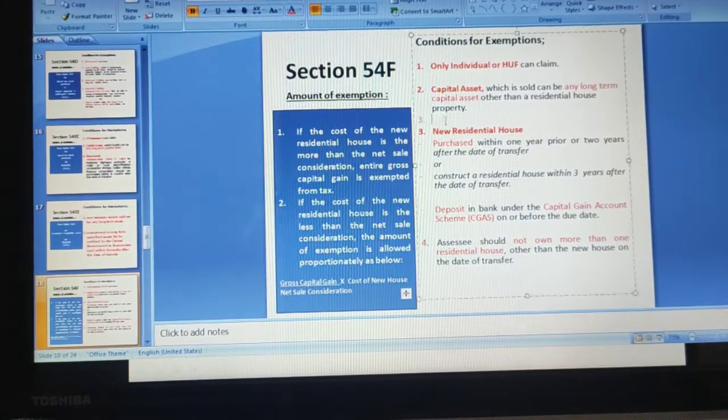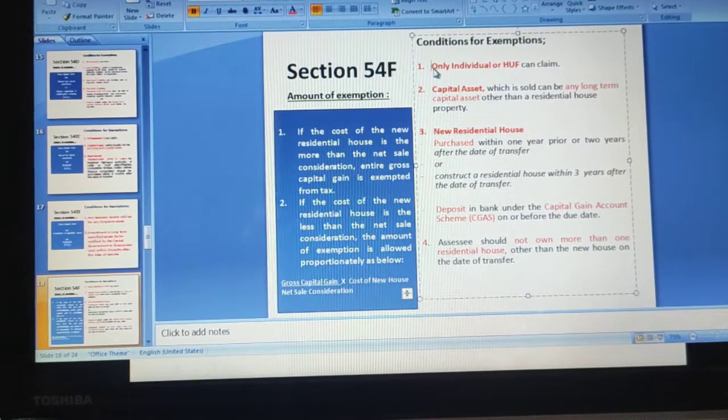Section 54F, first condition is only individuals or HUF can claim. In our problem, it is Mr. Shri Anantram himself, right? So the assessee is an individual. So the first condition is satisfied. Second condition is the capital asset which is sold can be any long-term capital asset other than residential house property. We are not selling a residential house property in our problem. We are selling gold, securities, and the plot. So all these three assets are non-residential house property. So the second condition is also satisfied, and they are long-term in nature also.